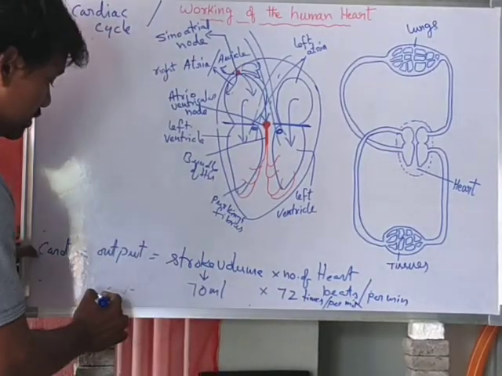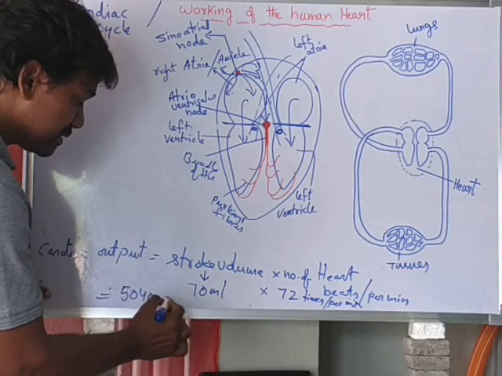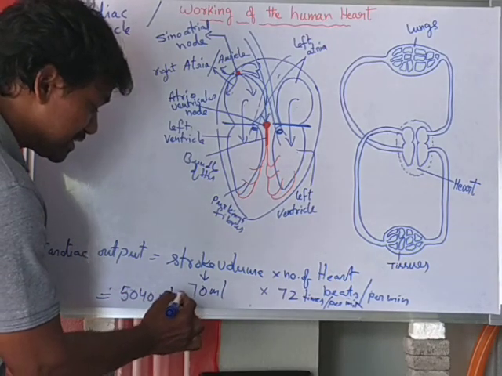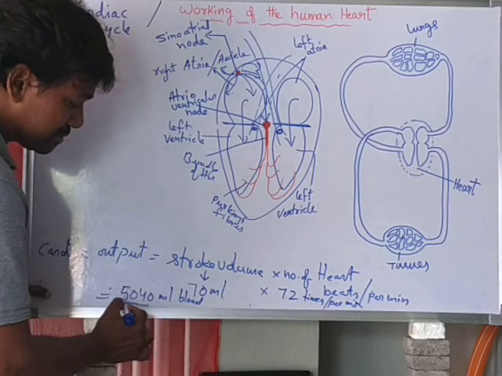Then how much does it come to? 5040 milliliters of blood pumped out per minute.